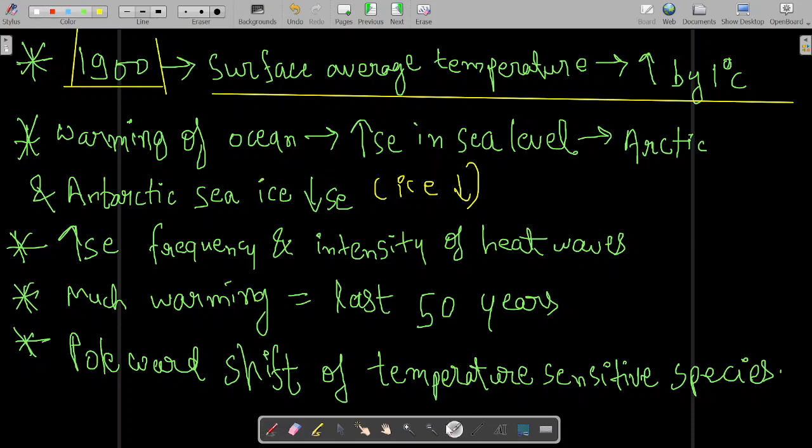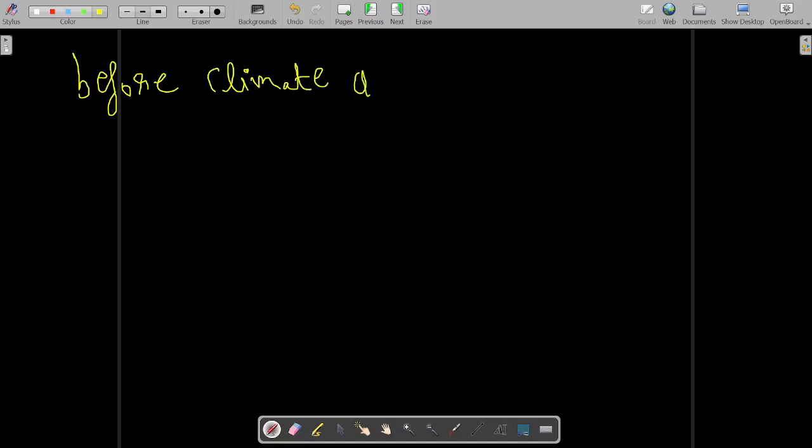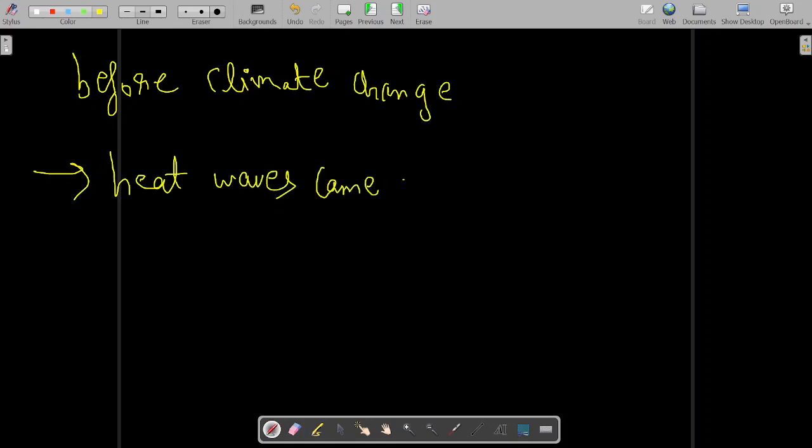Increasing frequency and intensity of heat waves. Now what does it mean? Suppose before climate change, heat waves came every 100 years.